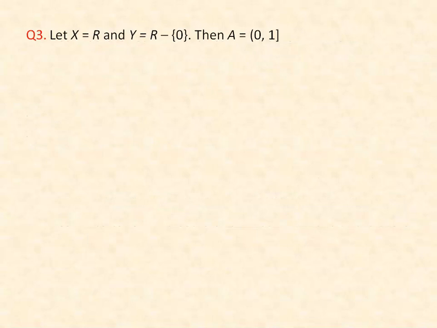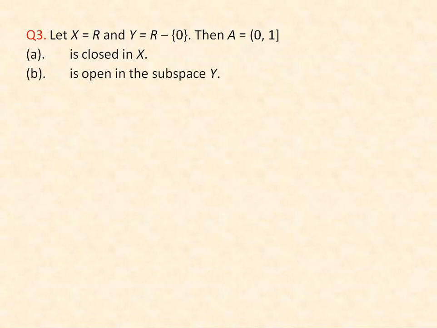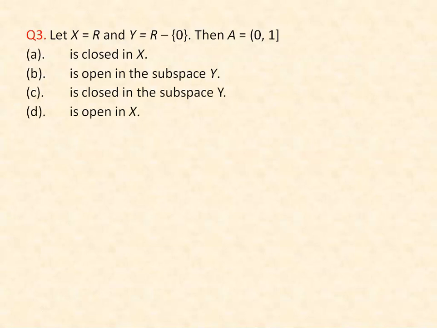Now the third question is, let X be the real line and Y is equal to R minus 0. Then A is equal to the semi-open interval (0, 1], which is open at 0 and closed at 1. Option 1: A is closed in X. Option 2: A is open in the subspace Y. The third option: A is closed in the subspace Y. And the fourth option: A is open in X.